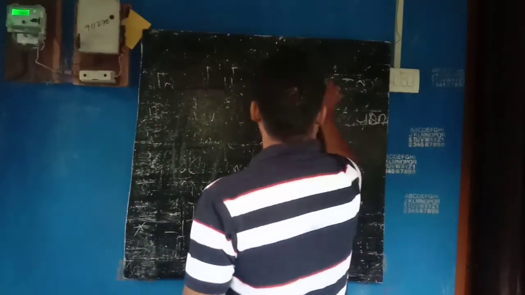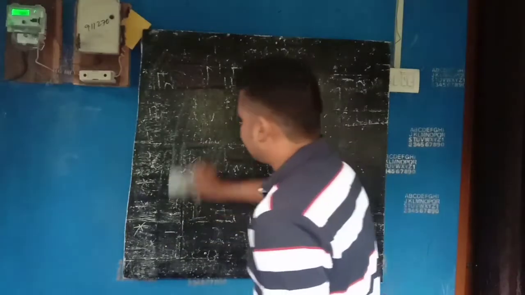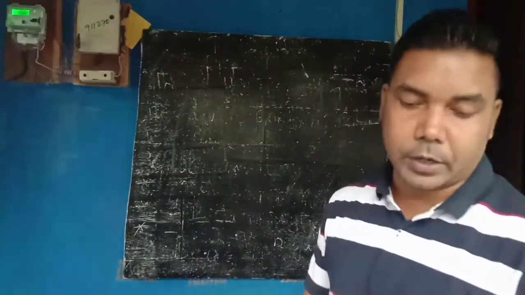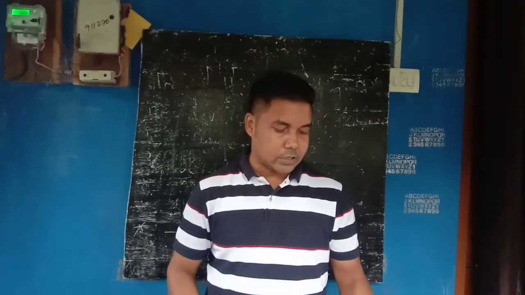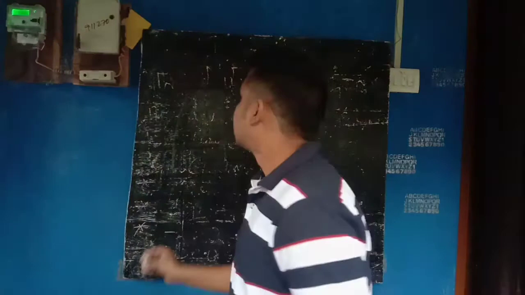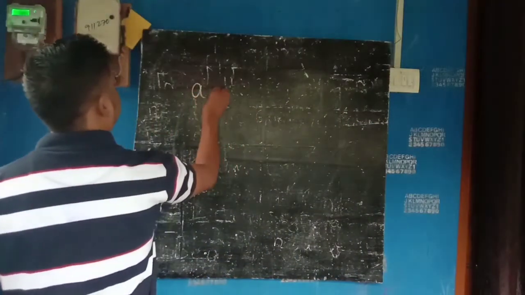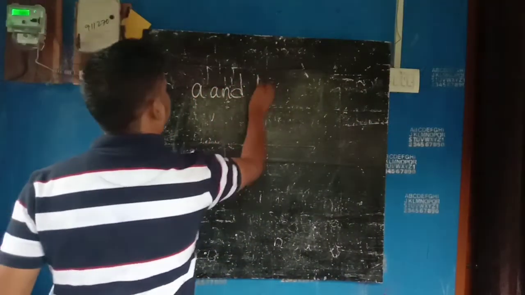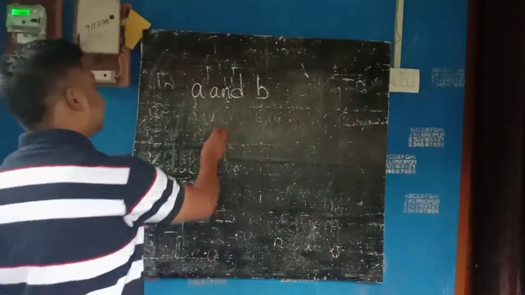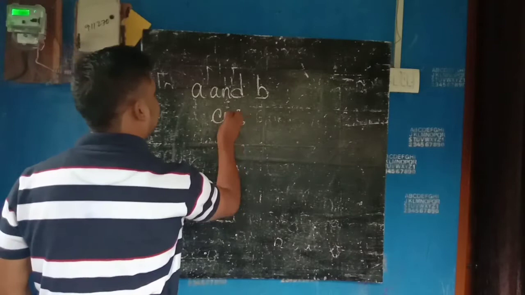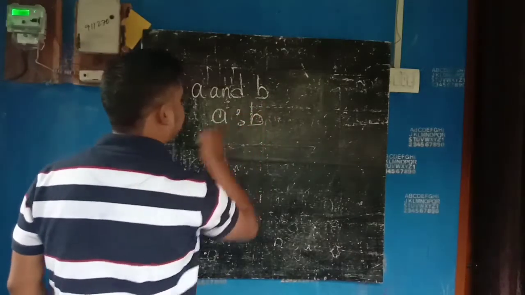See here, point number 1: ratio between two quantities. Suppose the ratio between two quantities A and B is written as A is to B.